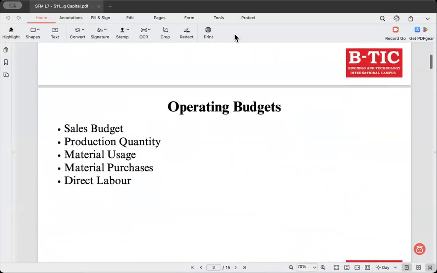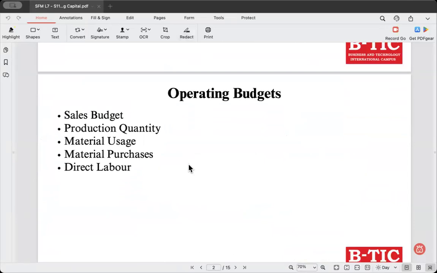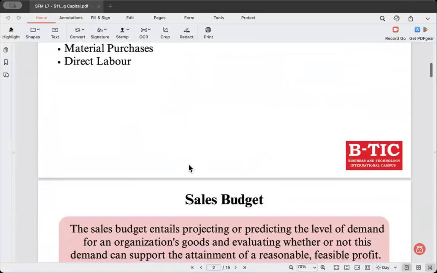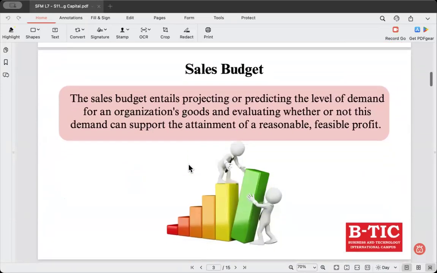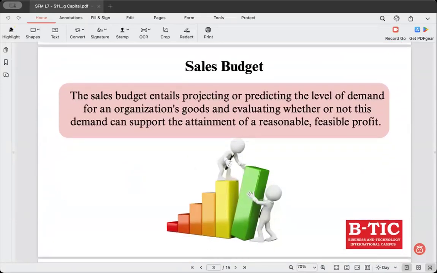Right. So today we're going to learn about the operating budgets. Here we're going to learn about sales budget, production quantity, material usage, material purchases, and direct labor. So let's see what sales budget is about.